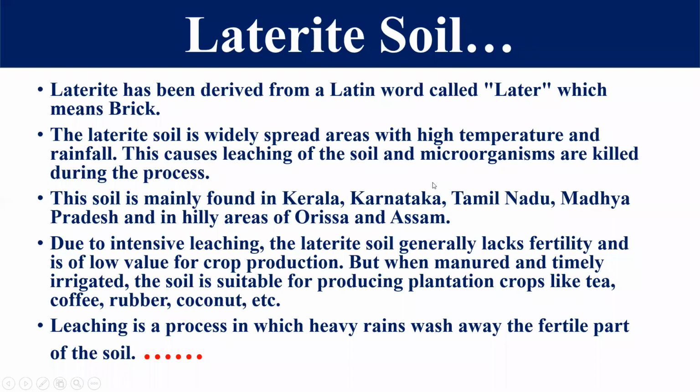Right, friends? So first let's discuss what is leaching. Leaching is a process in which heavy rain washes away the fertile part of the soil. This is called leaching. Right, friends? And this is done in heavy rainfall areas. That's why laterite soil is found in high temperature and heavy rainfall areas. Right?